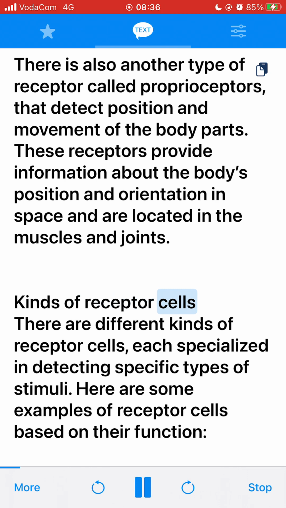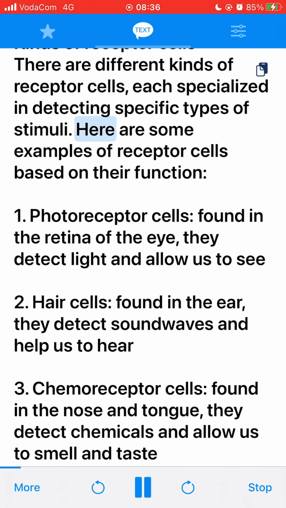Kinds of receptor cells. There are different kinds of receptor cells, each specialized in detecting specific types of stimuli. Here are some examples of receptor cells based on their function. 1. Photoreceptor cells, found in the retina of the eye. They detect light and allow us to see. 2. Hair cells, found in the ear. They detect sound waves and help us to hear.